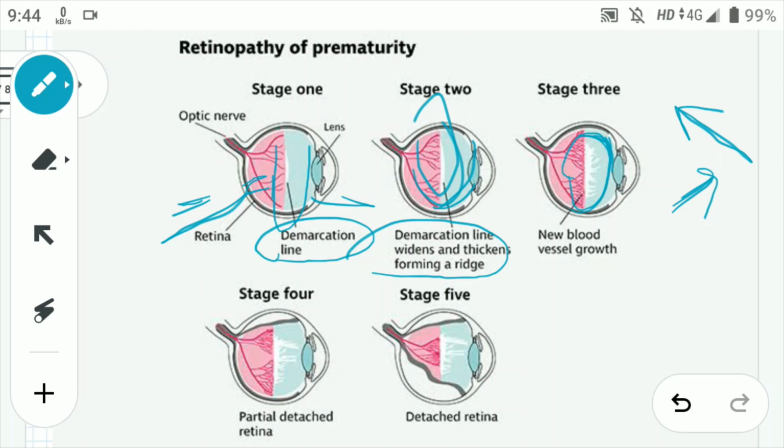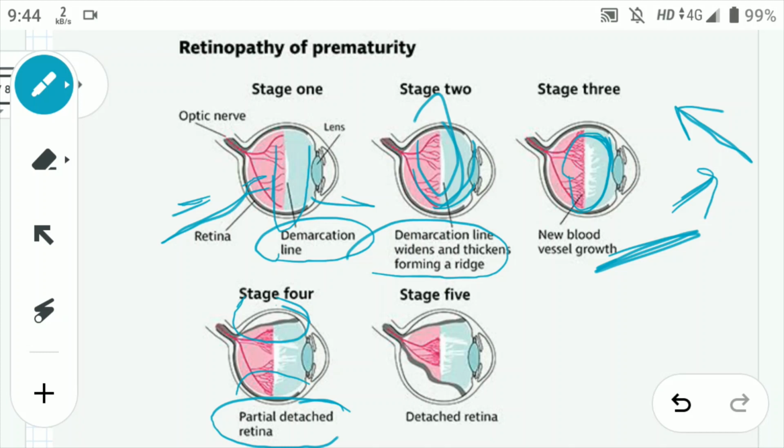In stage 4, there is a partial retinal detachment. You can see the retina has started to leave from this side. Right, so in this stage, partial retinal detachment takes place. Why? Because of this heavy proliferation. Okay, so now in this, there can be two possibilities: either the macula can be involved or the macula may not be involved. That's why it is the partial detached retina.